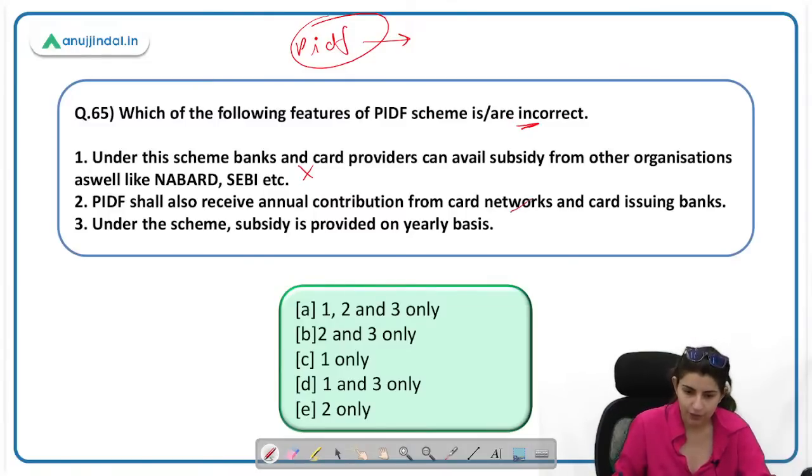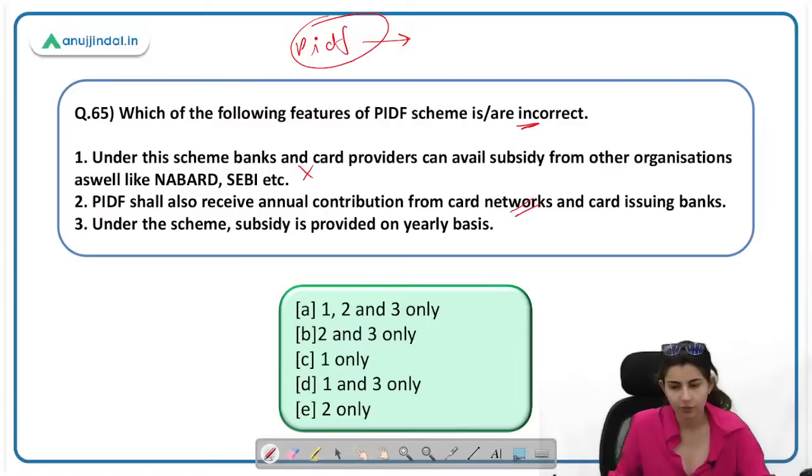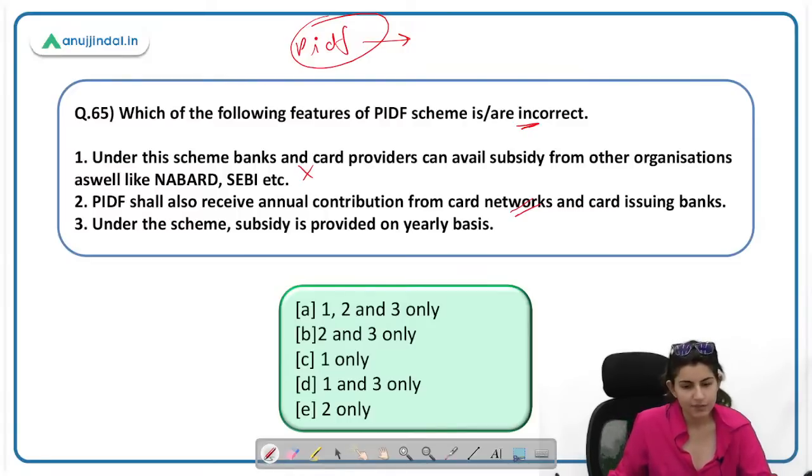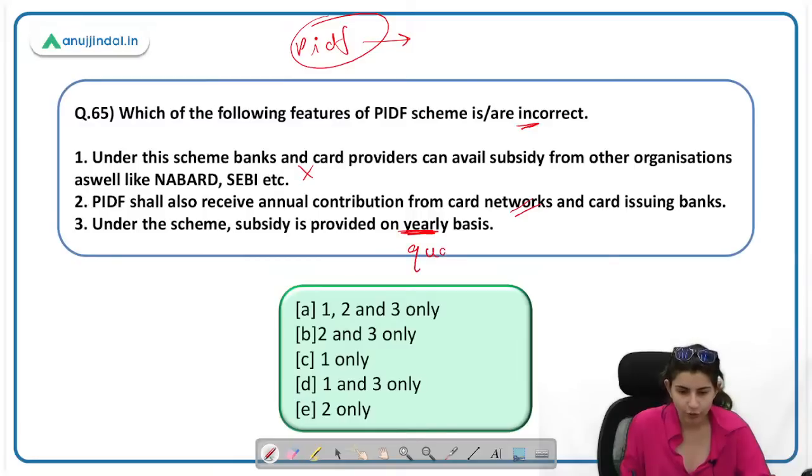This is correct. Annual contribution they receive from card network and card issuing banks. Under the scheme, subsidy is provided on yearly basis. This is an incorrect statement. Subsidy is provided on quarterly basis. This is an incorrect statement. If you find out the incorrect statement, the answer will be D.